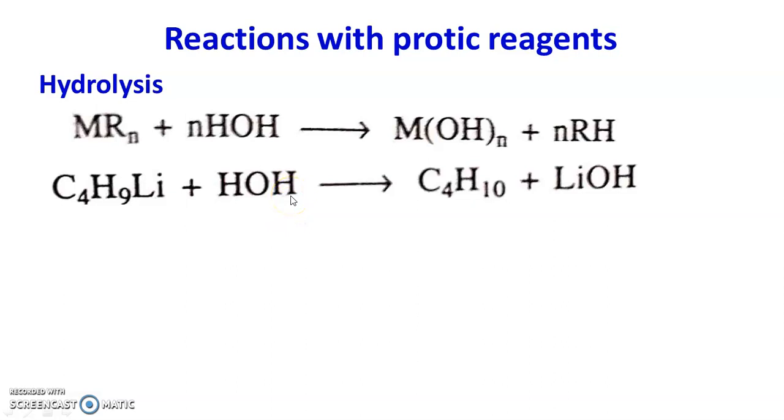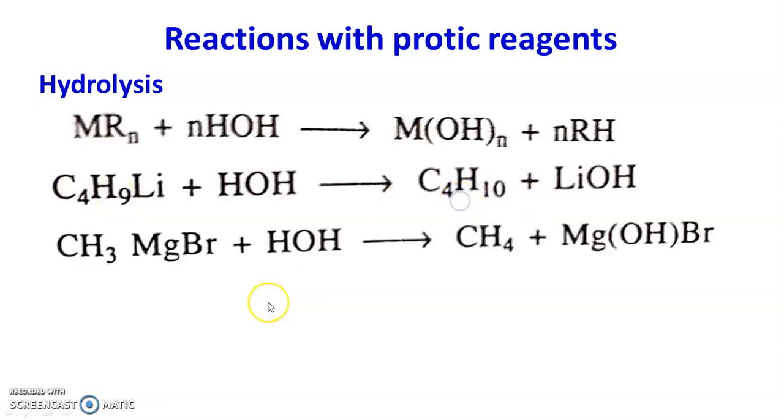OH- acts as a nucleophile and attacks the electron deficient metal, because the metal contains vacant orbitals. Therefore this OH group joins the lithium, and hydrogen combines with the alkyl group, forming a hydrocarbon, that is butane.